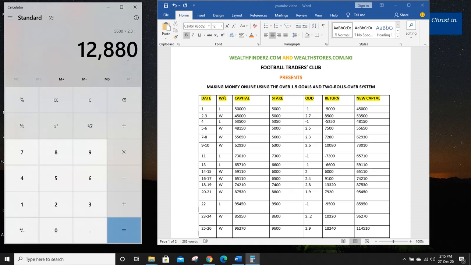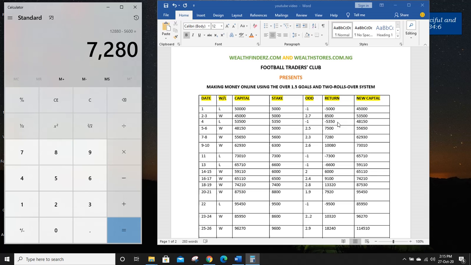From the 12,880 naira, I subtract my stake, that is minus 5,600. That gives me a return of 7,280.